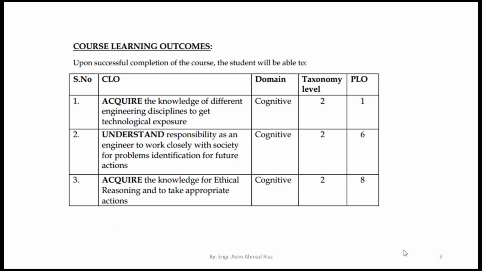Assessment plan, assessment methodology and taxonomy level are also shown in the table. These are the CLOs through which we will feed these 3 PLOs. First is to acquire the knowledge of different engineering disciplines to get technological exposure. Second is to understand responsibility as an engineer, to work closely with society for problem identification for future action. Third is to acquire the knowledge of ethical reasoning and to take appropriate actions. So these are the CLOs for this theory course, and these CLOs are further used to feed the 3 PLOs mentioned in the previous slide.